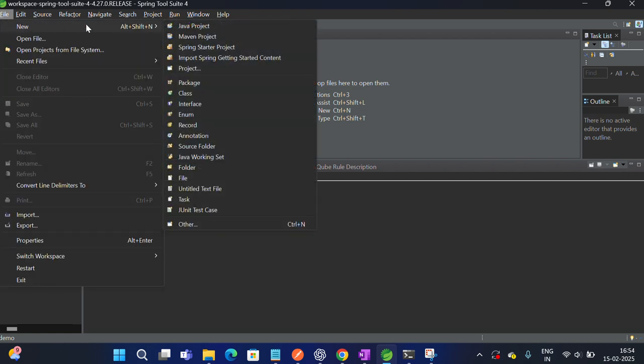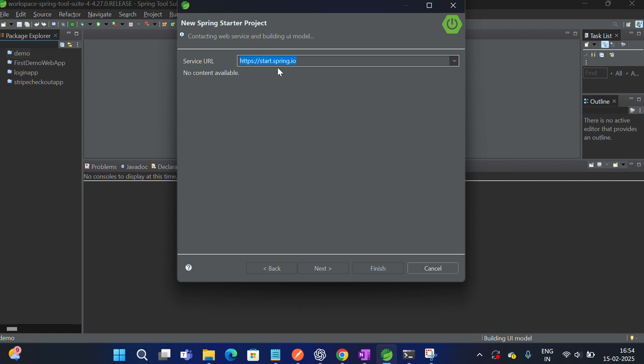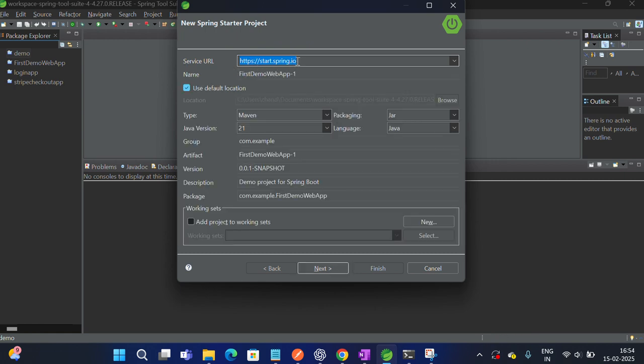Since we are creating a new Spring Boot application, go to New, then Spring Starter Project. Here it will communicate with the same URL which we mapped, and it will ask for the name that we need to keep for our application. I am going to give first web app. This is our application name. For the group name, let it be com.example, and here the package name is first web app. For the build tool, I'm going with Maven.